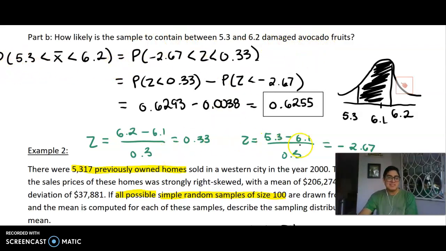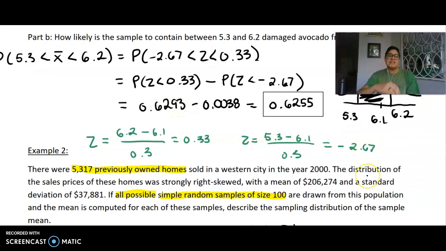We convert these to z-scores. We find the probability between the two observations, and if we were to plot this on a normal curve, it would look something like this, hopefully a little bit more symmetric. And we'd get that there's about a 62.55% chance that the sample of 36 trees is likely to contain between 5.3 and 6.2 damaged avocado fruits. So again, once we verify the conditions and we construct the sampling distribution, we just treat these problems like a normal model.